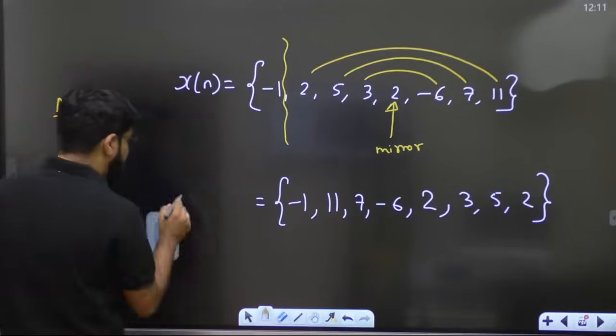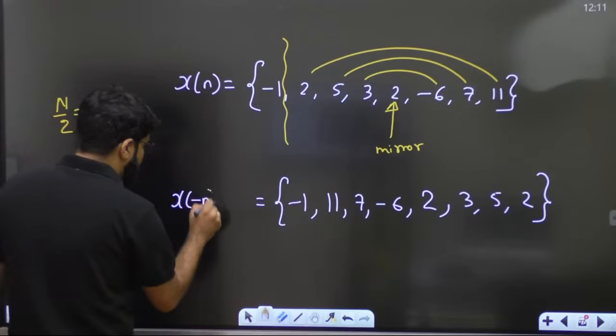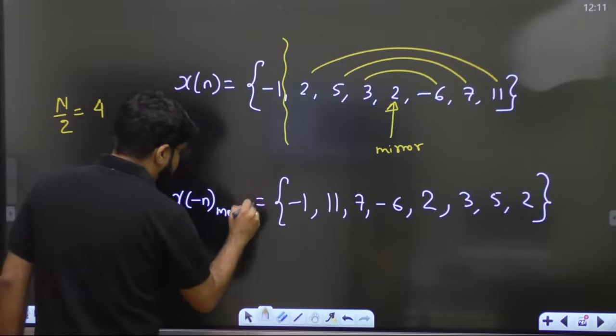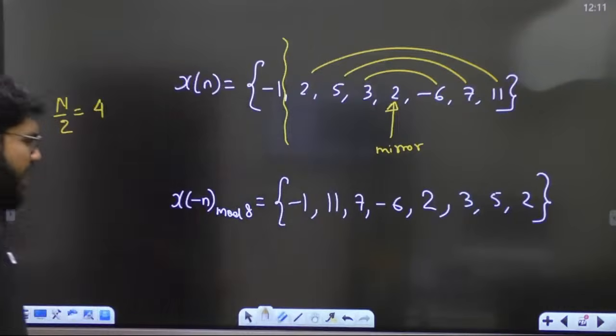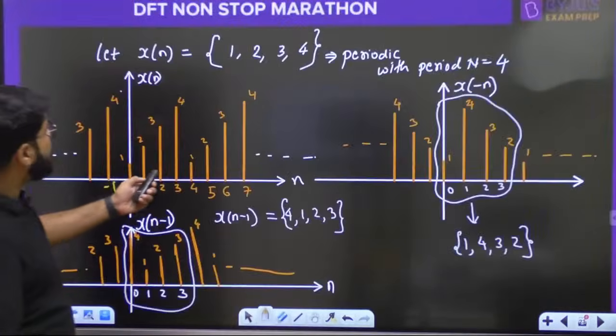Oh, sorry. I have written xn here. I'm sorry. This is x of -n mod 8. Right. Okay. Moving ahead now. So we'll come back to the property.